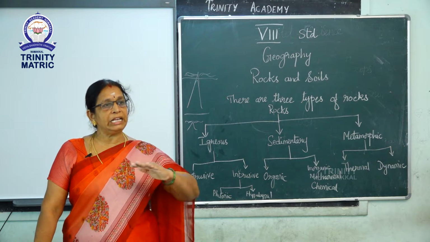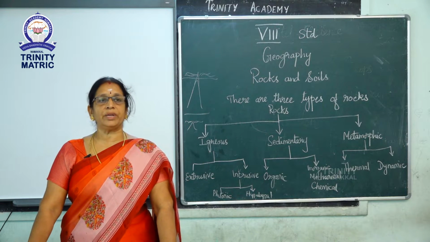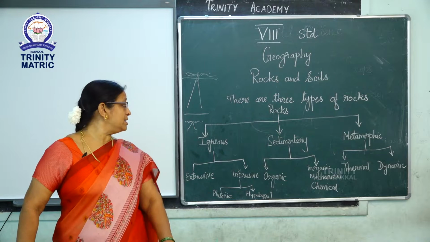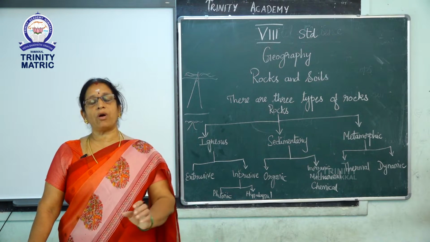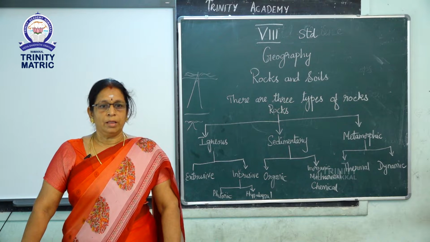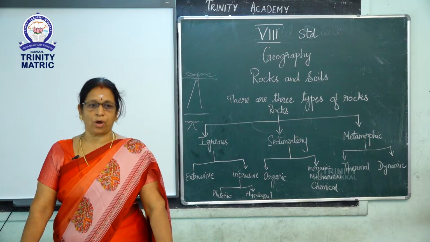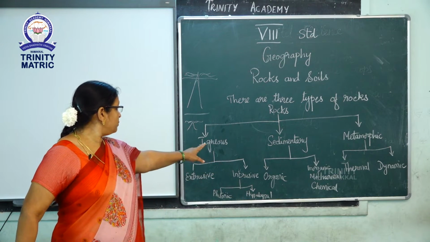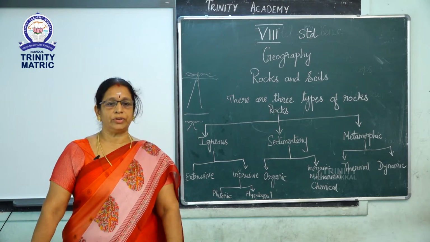It has many layers. It consists of many strata. That's why it is known as stratified rocks. Now we can see the characteristics of sedimentary rocks. They contain fossils. They have many layers. They are non-crystalline rocks. Now there are two types of sedimentary rocks. First we can see the organic sedimentary rocks.